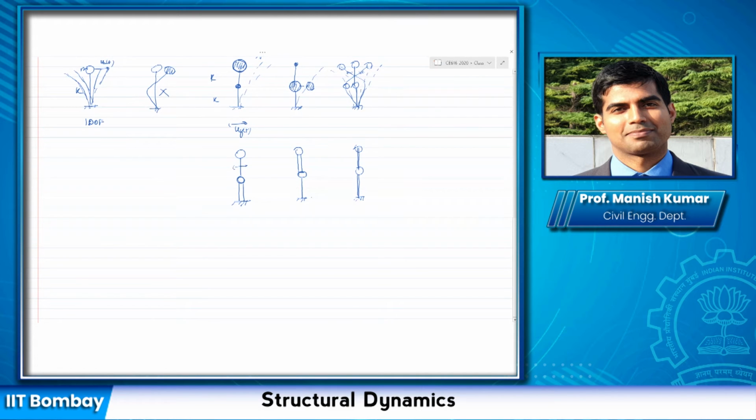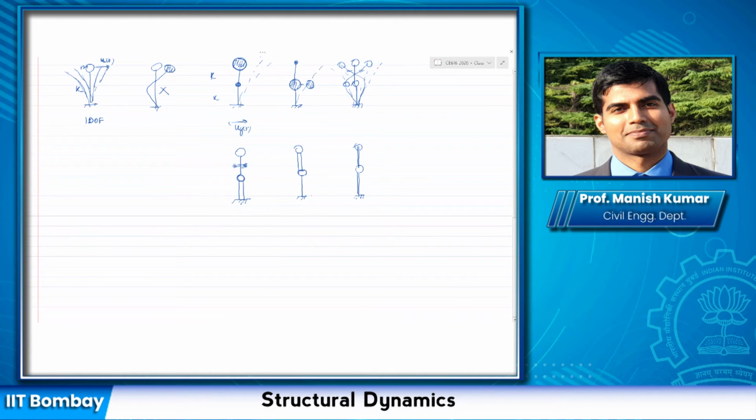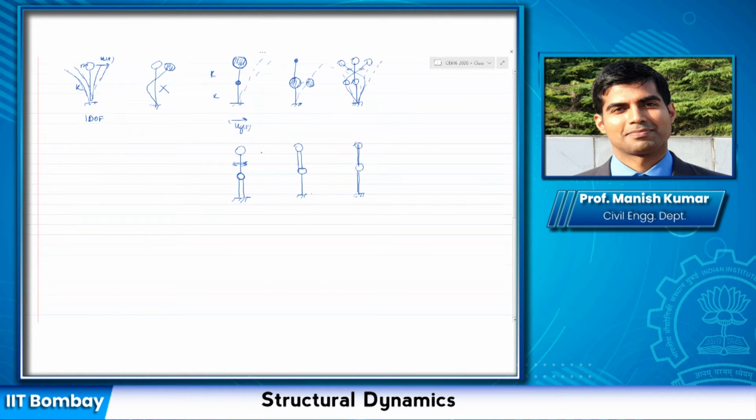So in this case, the motion would be governed by the stiffness of this, because it is flexible. This would vibrate much more compared to the rigid system between the support and this mass. And again, in this one, this is going to govern the overall response.